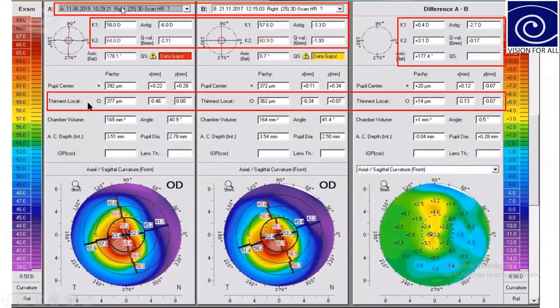The next thing you look at is the corneal thickness, which sometimes will show totally different values. Here it is showing an increase of 14 microns. Let us not consider the corneal thickness for now. We have to consider K1, K2, which show progression of the disease since 2017.